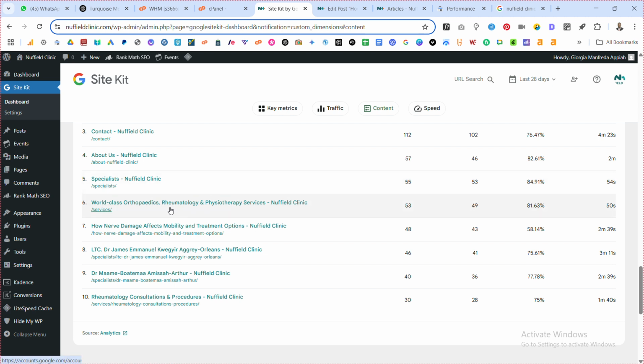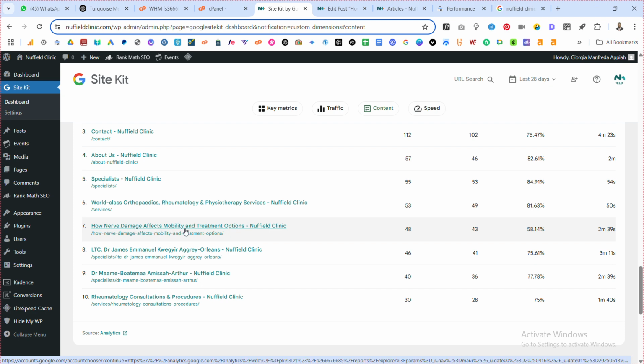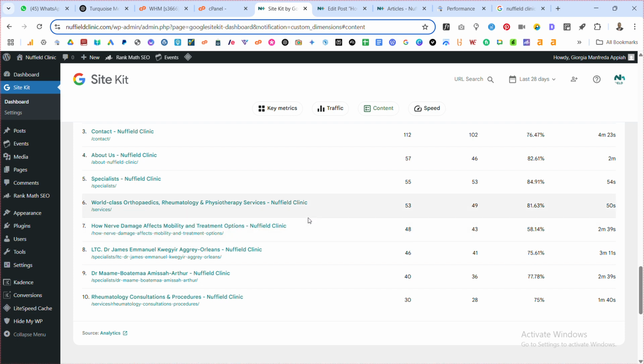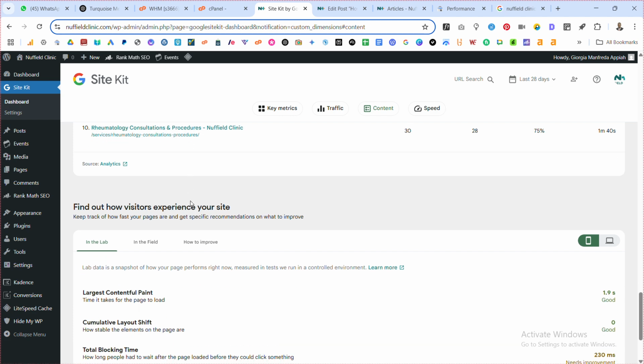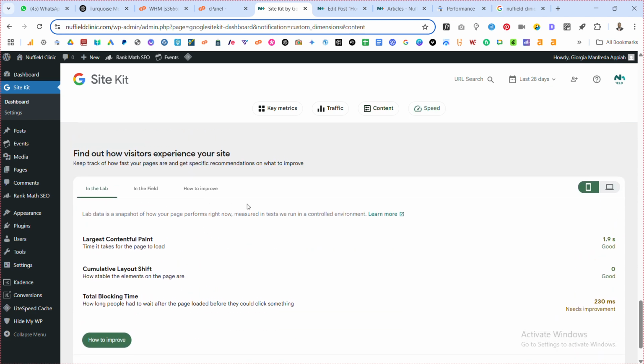Then there's also a service page that brings in about 50 people. And this one is another article, which is how nerve damage affects mobility and treatment options. It's also doing very well in here. So two of the articles are part of the 10 most visited content on the website.